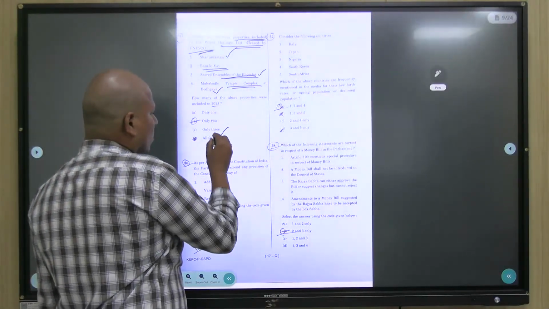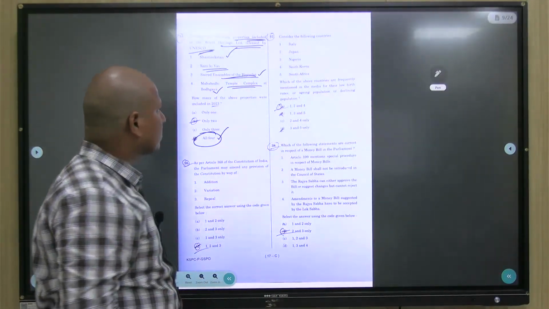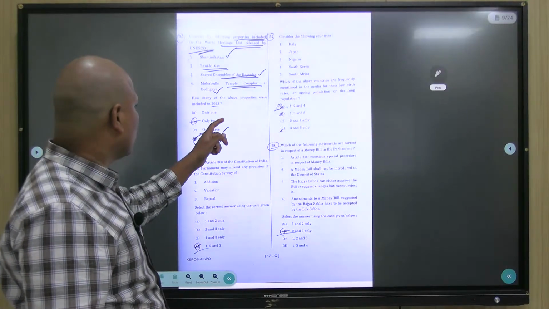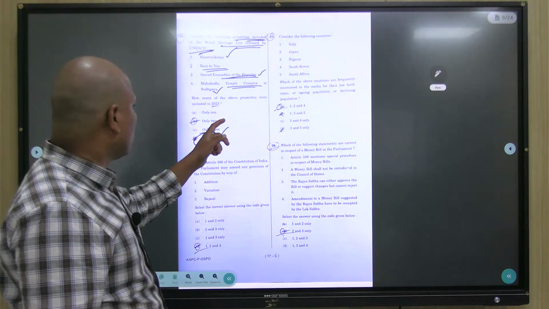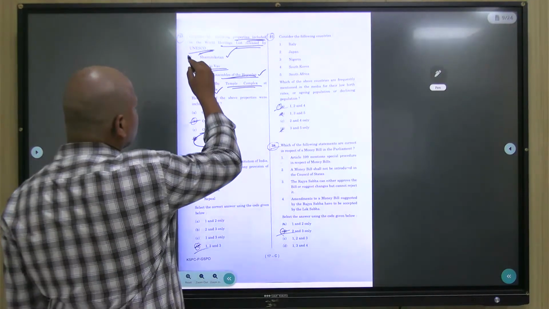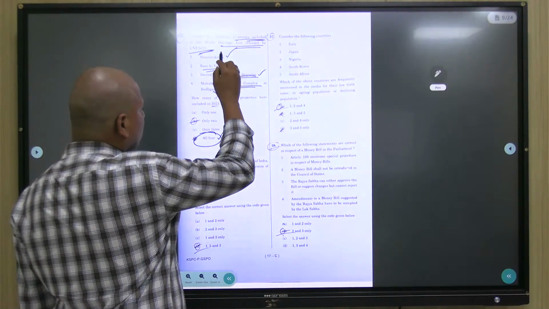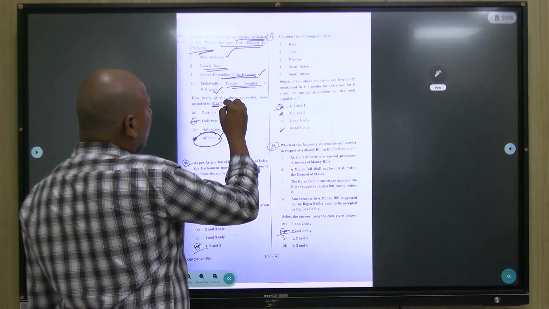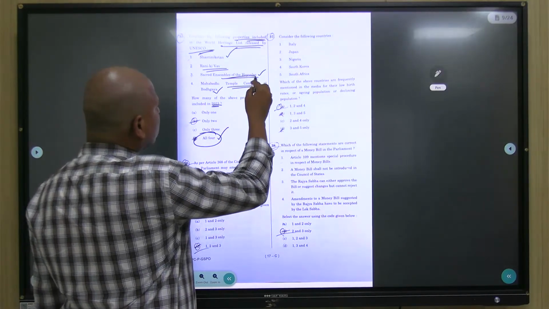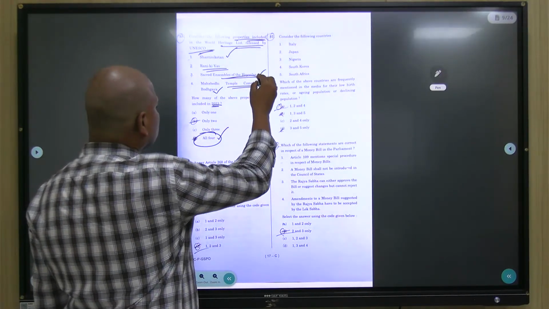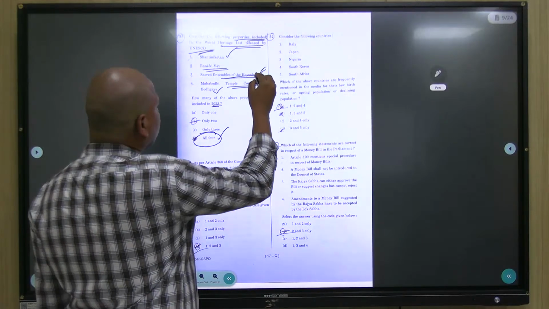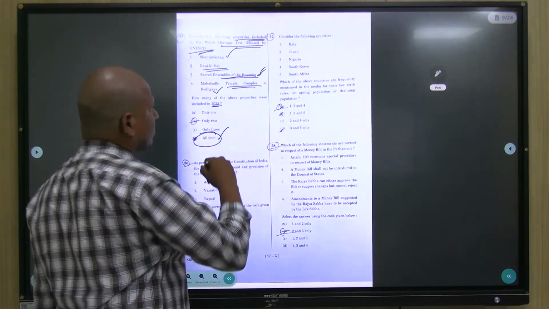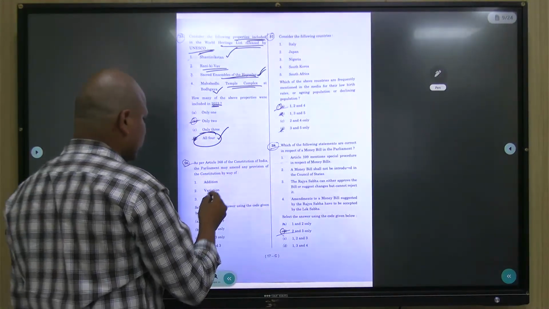So all four is the correct answer. Among them, sacred ensembles of Hoysalas got included in 2023.